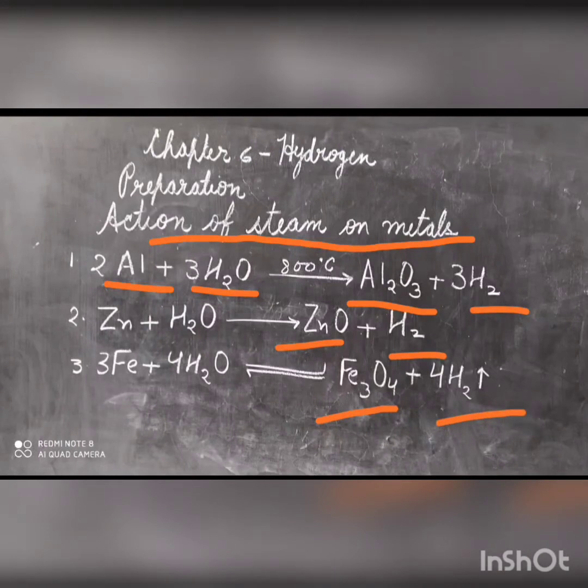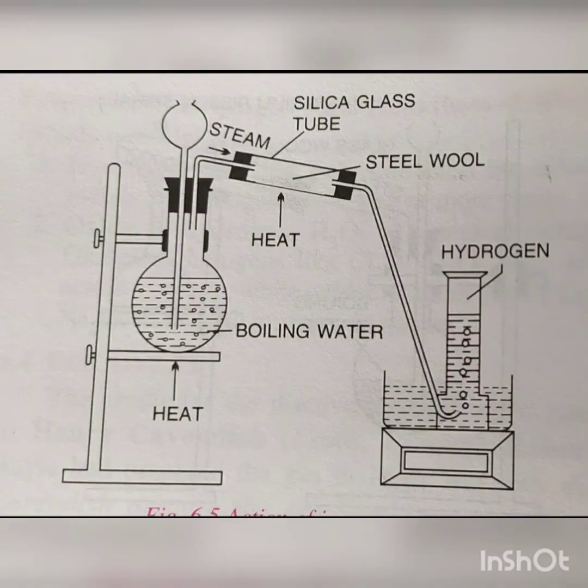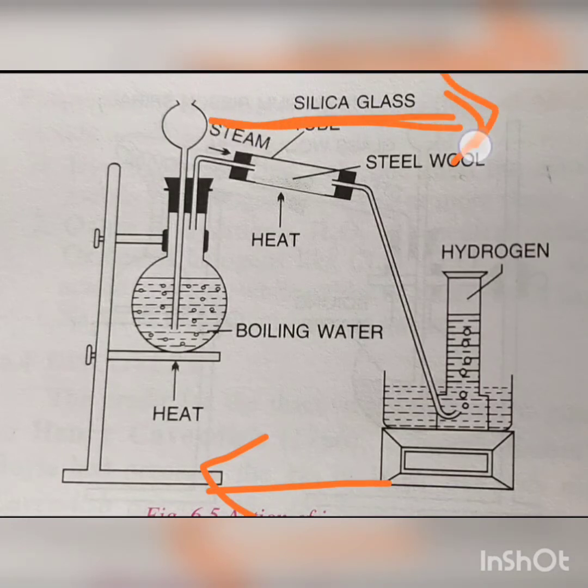This reaction is reversible. If the hydrogen formed is not removed, the iron oxide formed is reduced back to iron. In the beginning, the forward reaction is fast and the backward reaction is slow, since the speed of the reaction is directly related to the mass of the reactive substances, that is iron and steam. As the reactants get consumed, the forward reaction becomes slower. In other words, as the products are formed, the backward reaction becomes faster.